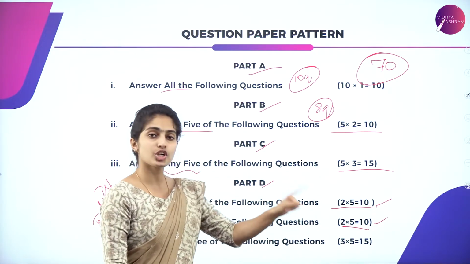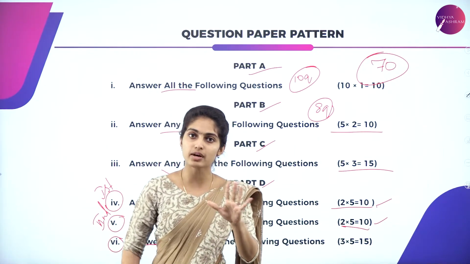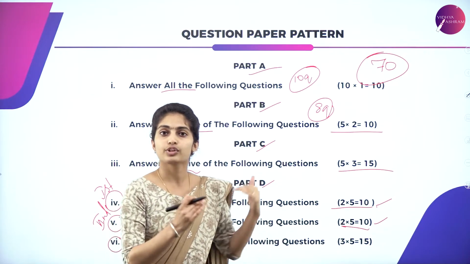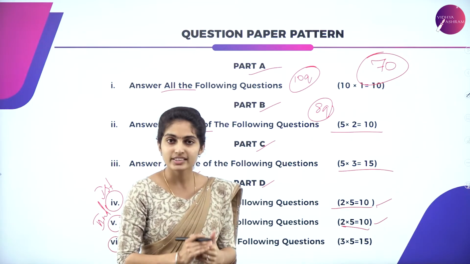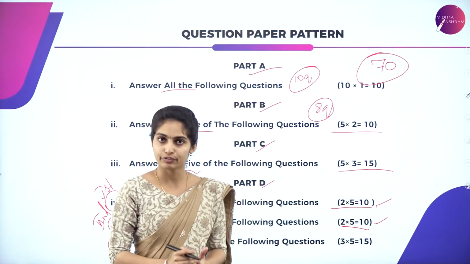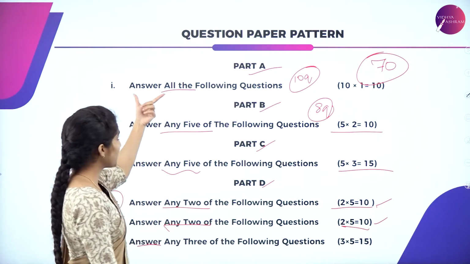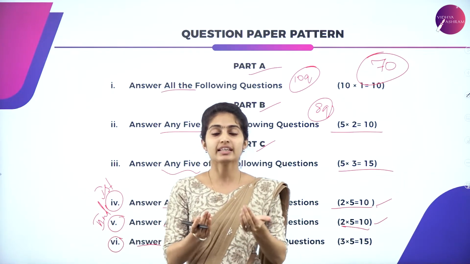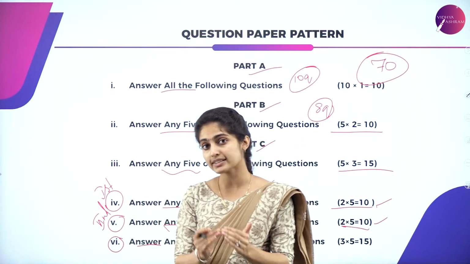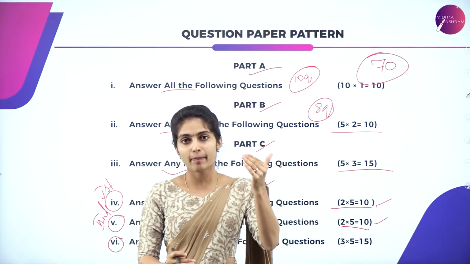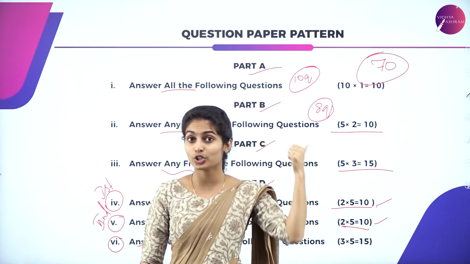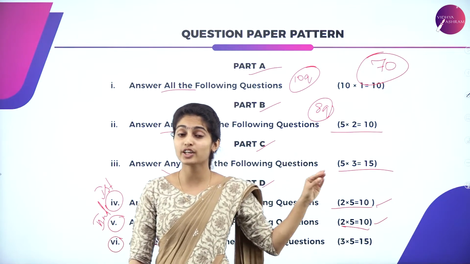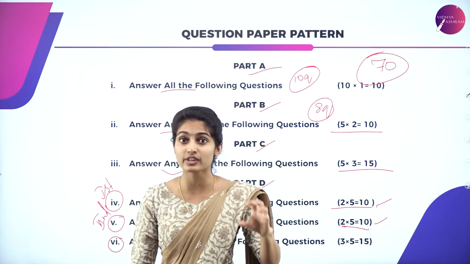So 3 questions, each question consists of 5 marks, so totally it will be 15 marks. Okay, so the numericals, last part D, consists of 15 marks. So in part A you have got 1 main, in part B 1 main, part C 1 main, part D 3 mains. In part A, that is first main, in order to acquire centum, the complete full marks, you have to completely focus on first main also.